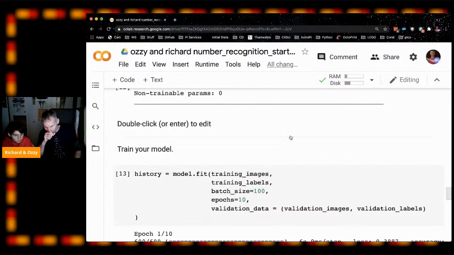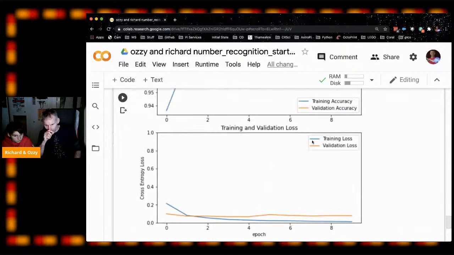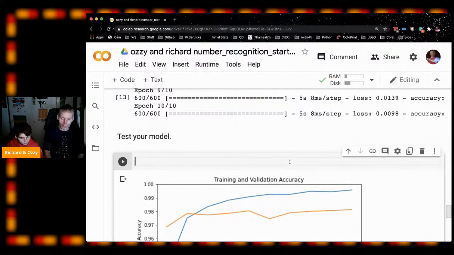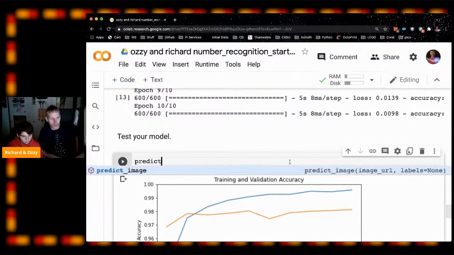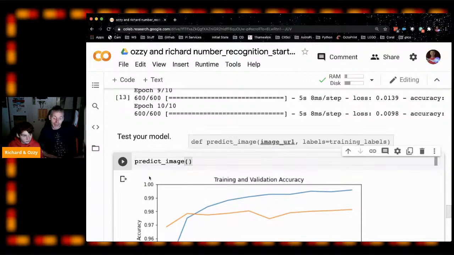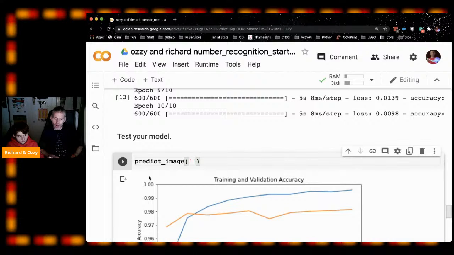So go down to the bottom. So yeah, just delete that if you like. Let's try it on an image. We've also got a function called predict image, like the function we used last time when we were doing the image categorization. That will take an image on the internet and run it through our model. There's an image we've got on a short link called